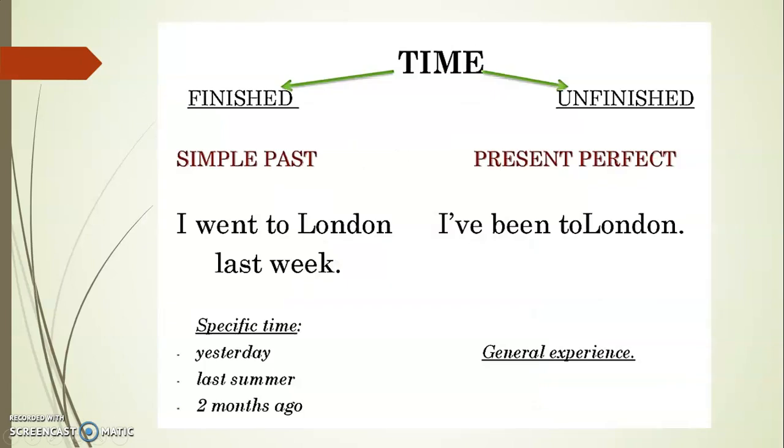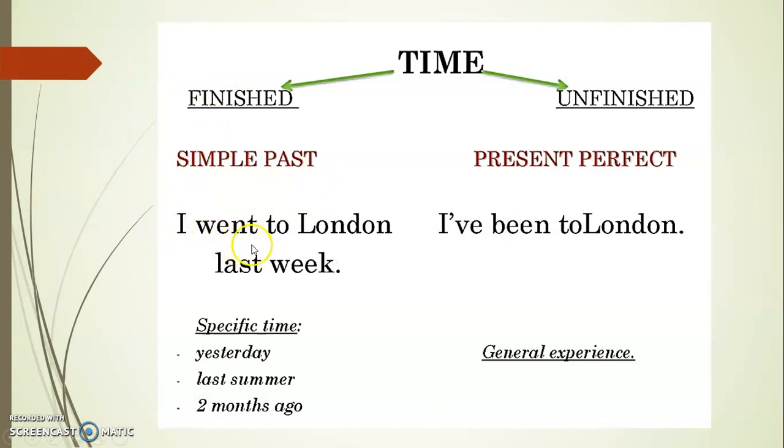So we can say that when time is not present in the sentence, when we don't know the time, we use the present perfect. As in the example, I have been to London, because it is a general experience. But when time is specific and we know it, then in that case, we use the simple past.